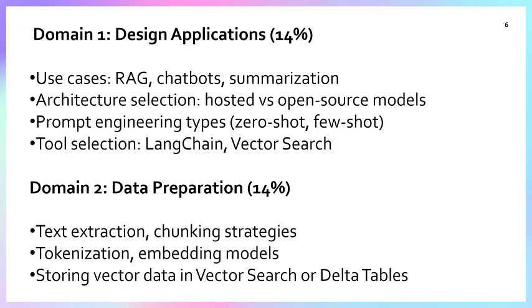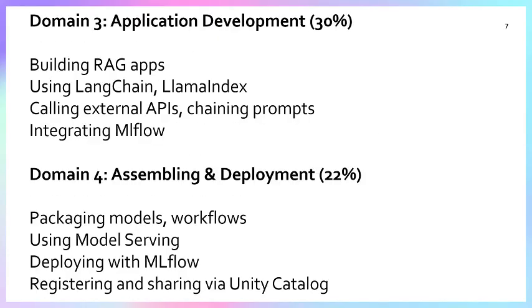The second part of designing applications is the architecture solution section. This covers hosted versus open source models, and prompt engineering: zero-shot, few-shot, tool selection, LangChain, and vector search. Part two is data preparation. In this, we have text extraction, chunking strategy, tokenization, embedding model, and storing vector data in vector search and Delta tables.